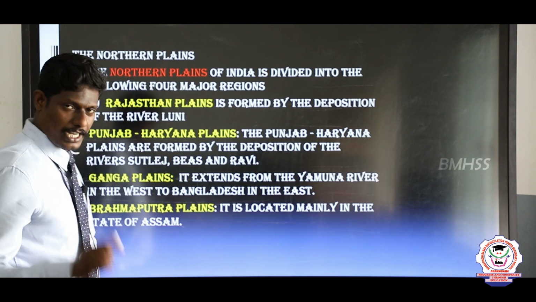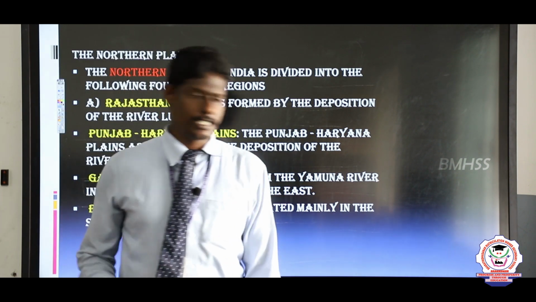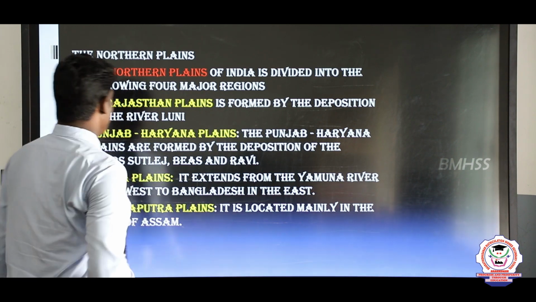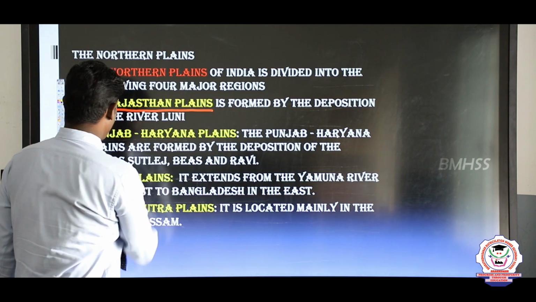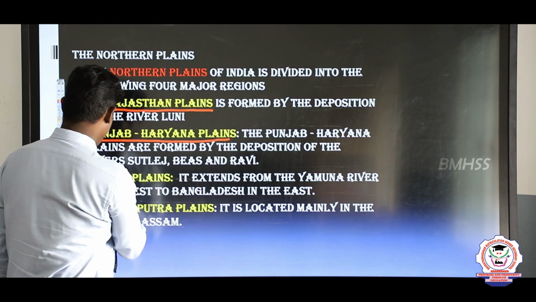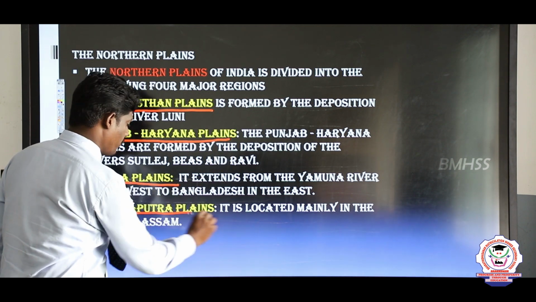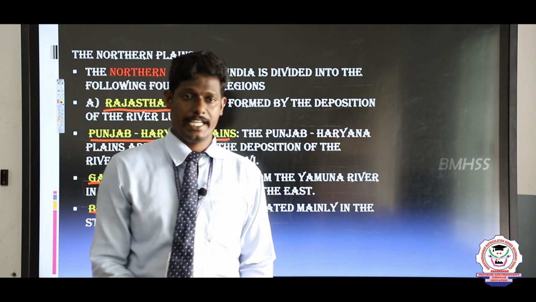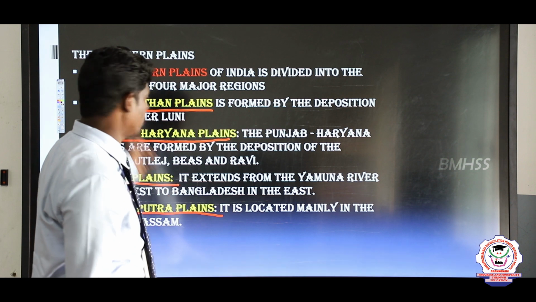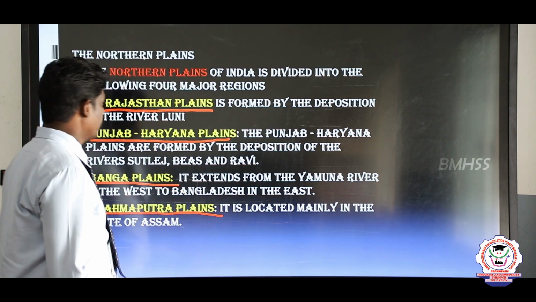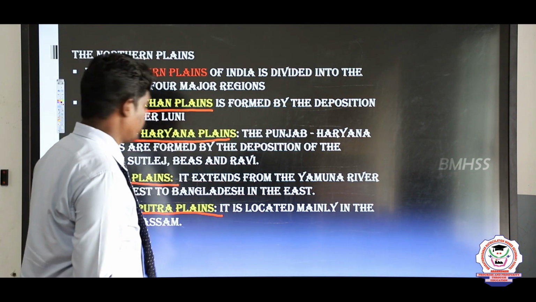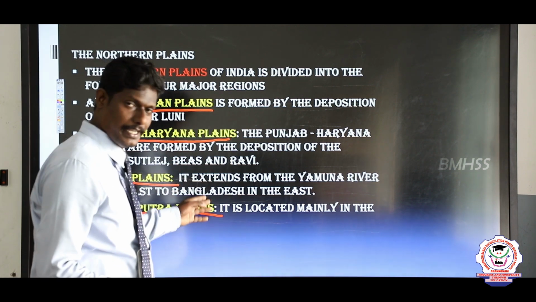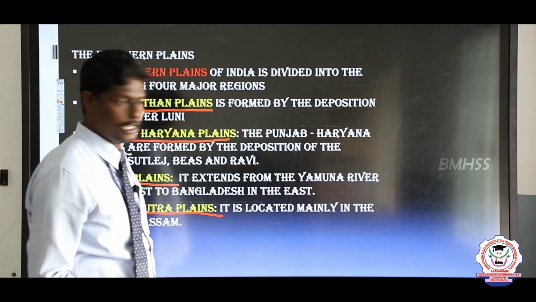And next, the northern plains are divided into 4 parts: the Rajasthan plain, Punjab Haryana plain, Ganga plain and Brahmaputra plain. Such a vast area is called the northern plain.